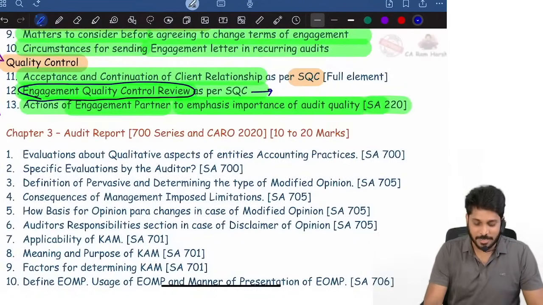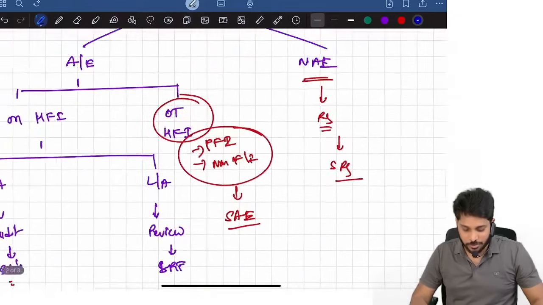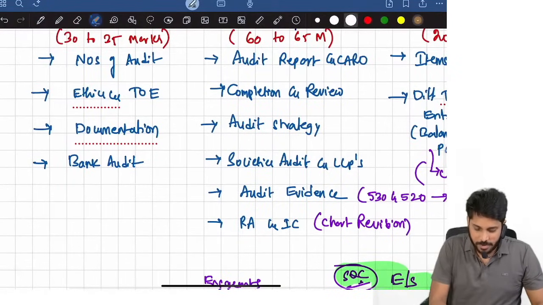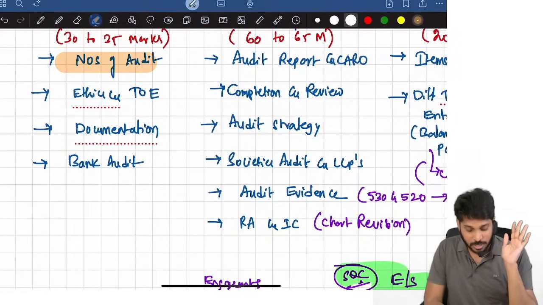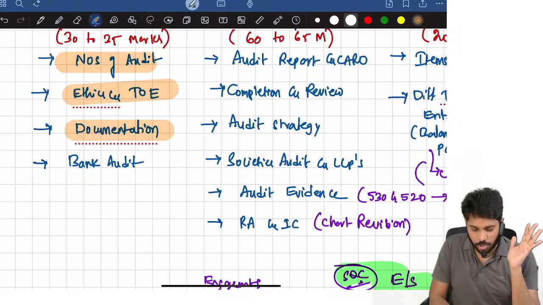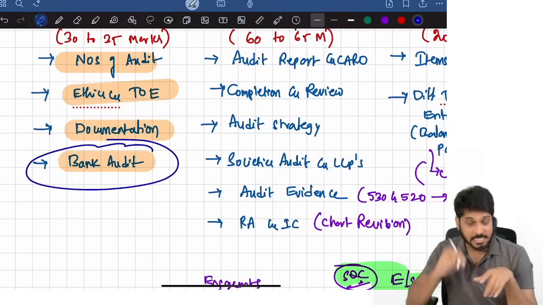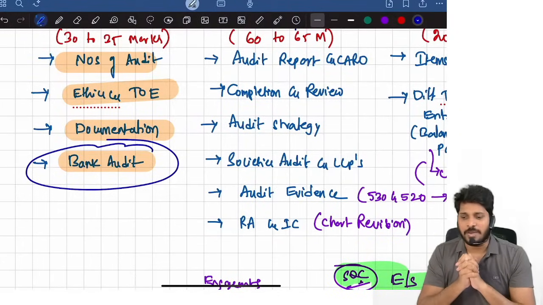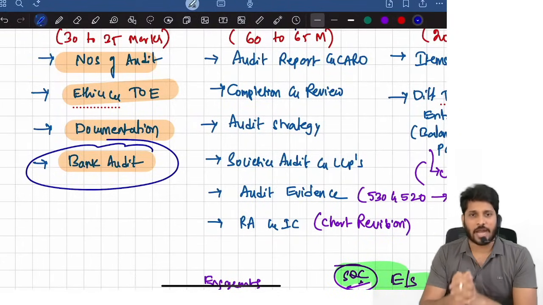Another chapter we completed. You remember what we thought for today? First today, we thought these topics. NOS 5 to 10 marks portion completed. Ethics 10 to 15 marks portion just completed. Then we have documentation and bank audit. Okay, then I'll do one thing. Bank audit first I will discuss, then I'll come back to documentation. Clear? Now I will give you a 10 minute break.